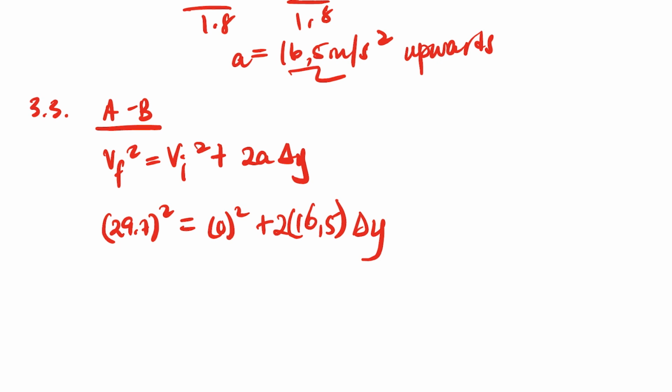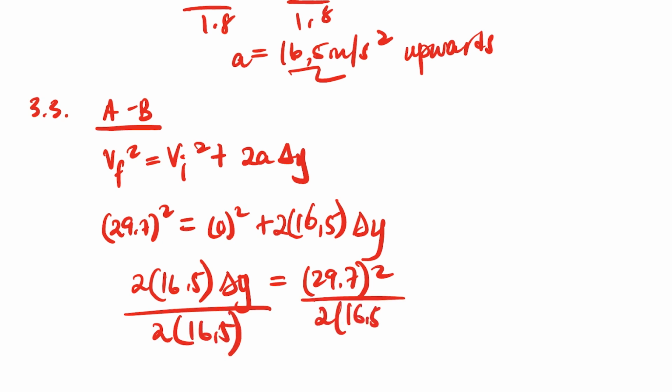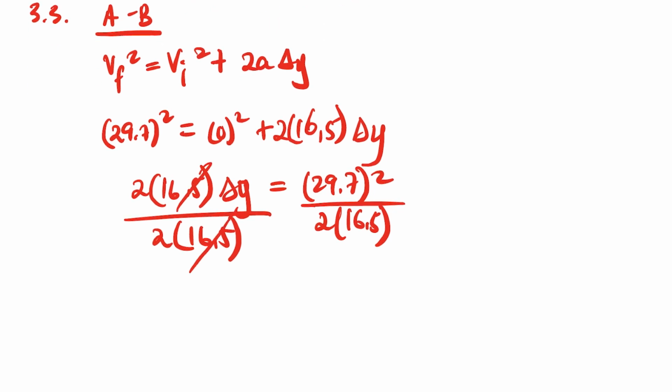Okay, the acceleration, it's 2 times 16.5 dy, and then we're going to have 2 times 16.5 change in y equal to 29.7 squared, and then we divide by 2 times 16.5 both sides, and then we're going to have the change in y.